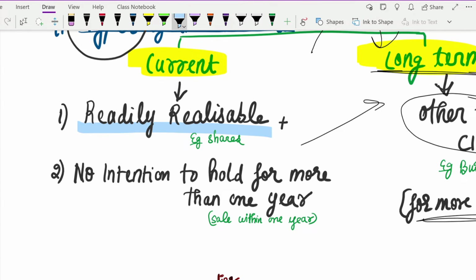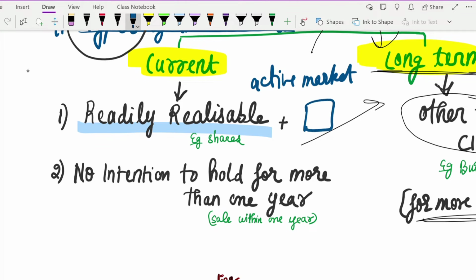You classify something as current because in that particular period of 1 year or less, you are either going to dispose of it or sell it off, correct? So for disposing of it or selling it off, you would need an active market for it. You would need an active market for it. What does an active market mean?